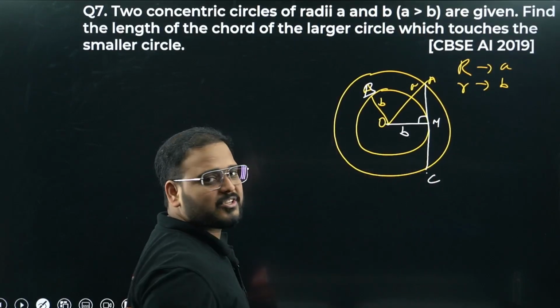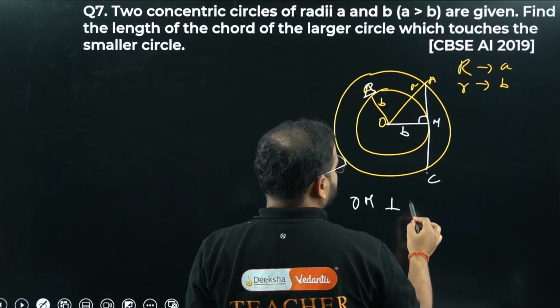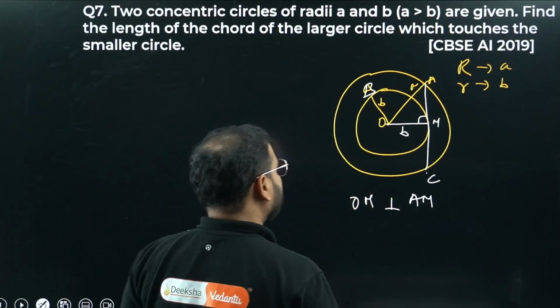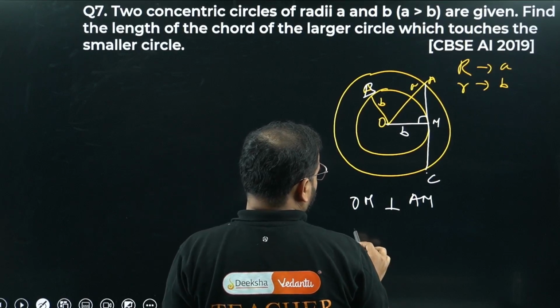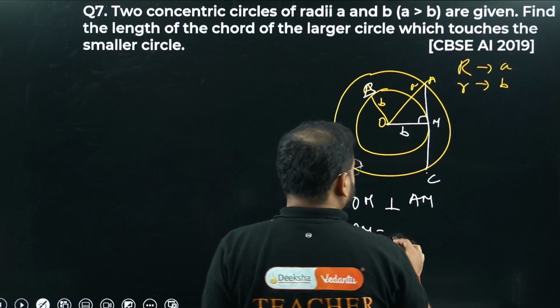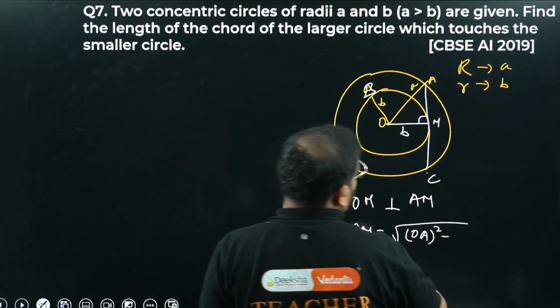I'll just directly write the Pythagoras theorem, because we know that. We know that OM is perpendicular to AM. I just wrote that for the previous question. Please go ahead and check it again. So I can write directly, applying the Pythagoras theorem, AM is equal to root of OA square minus OM square.